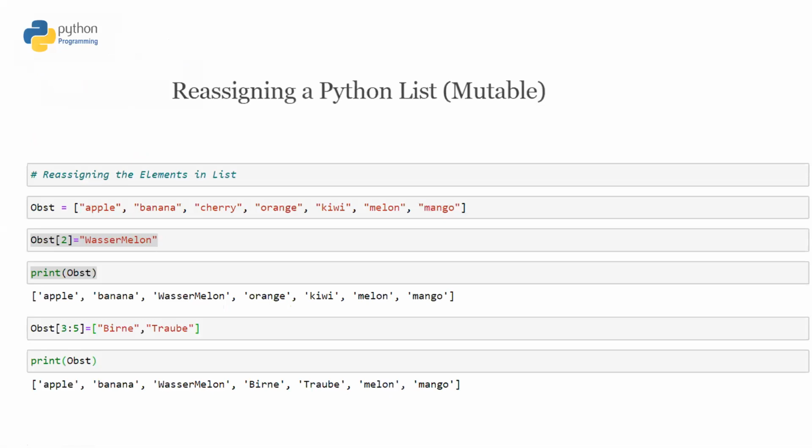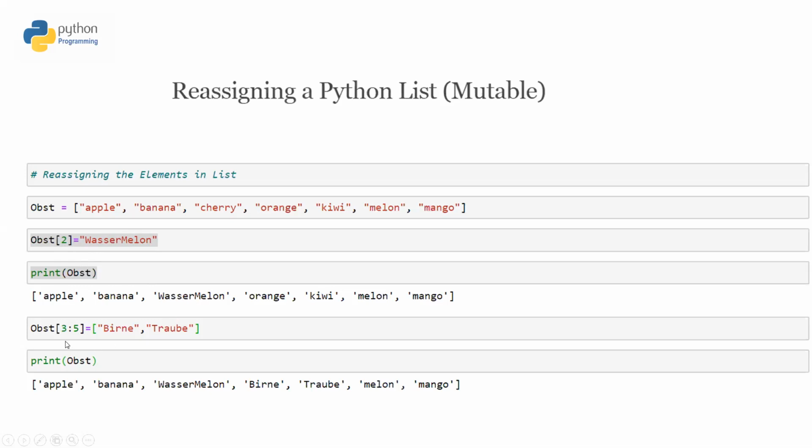So here, for example, I have another version of this reassigning or mutability property of Python. For example, here I have a list. Inside this list, I would like to change the second item. So I would like to address this with this index and then assign a new value to this item. When I print it, I will get the new value.